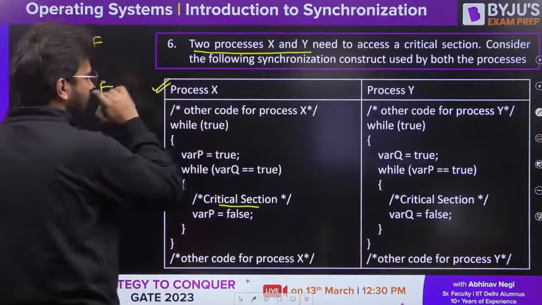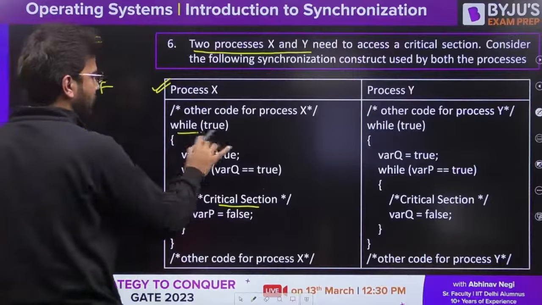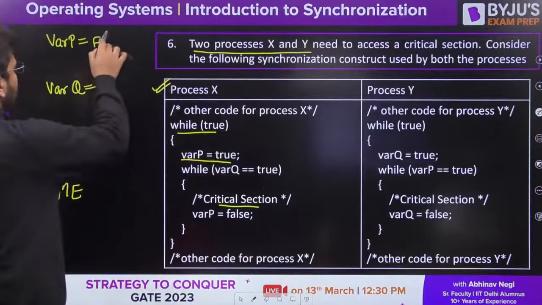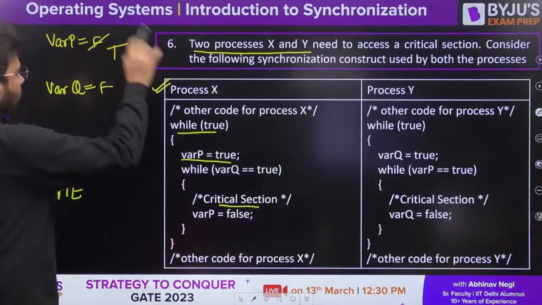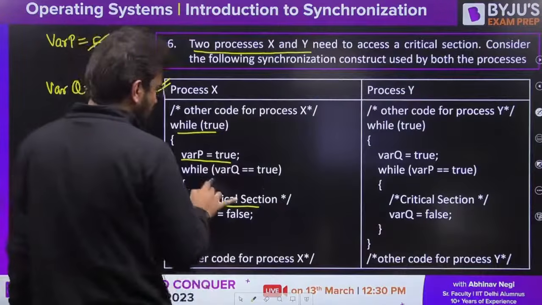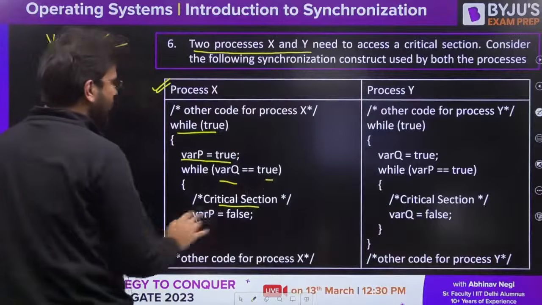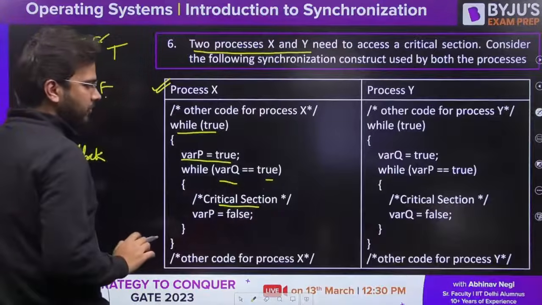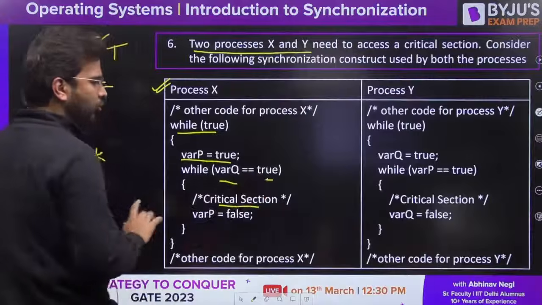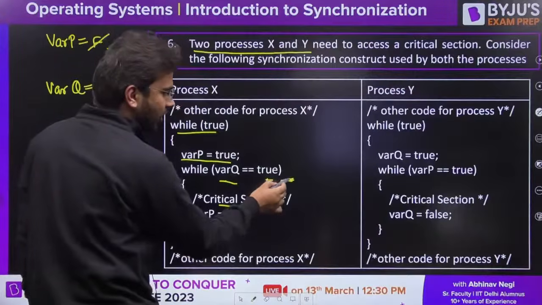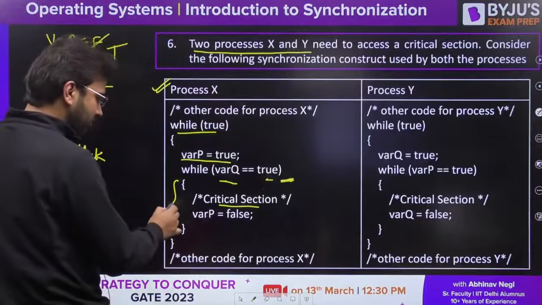Let's assume that process X is executing first. While true, fine, infinite loop. Var P is equal to true. Let's make it true. Now let's first check whether mutual exclusion is there or not. Var Q is equal to true? False is equal to true? No, it is false. But carefully observe, there is no semicolon here. That means this is the complete loop.